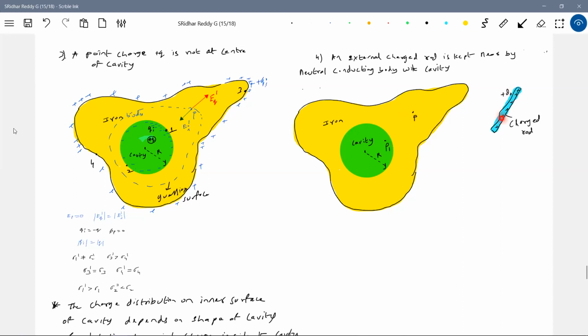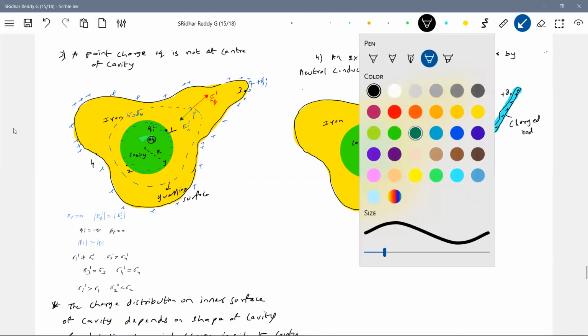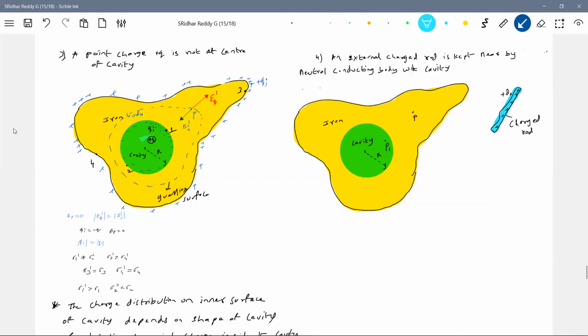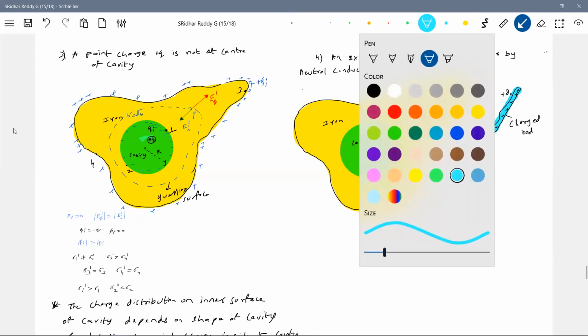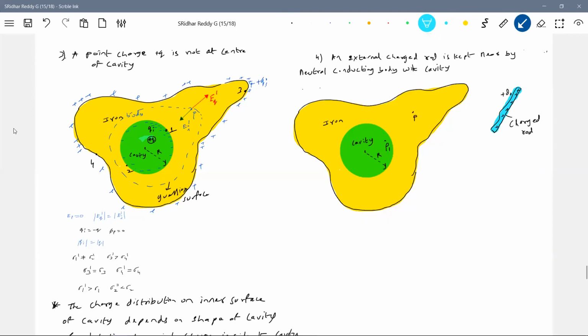This charged rod will produce a field. How much it will be, we don't tell. In what direction will it be? Towards the right.